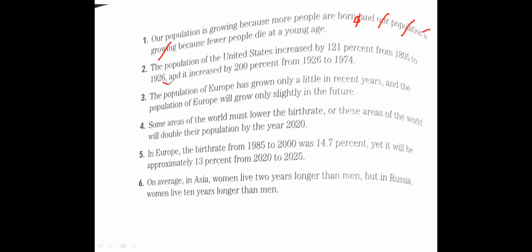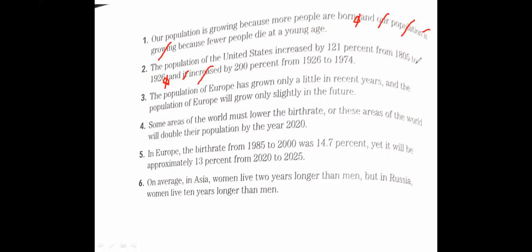Then "it" is also not needed, we remove it. "Increased" is also repeated, so we can delete it too.